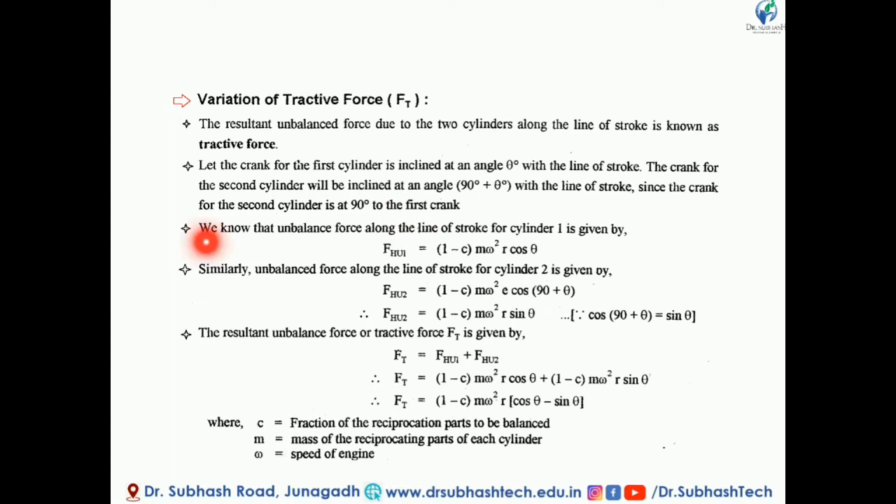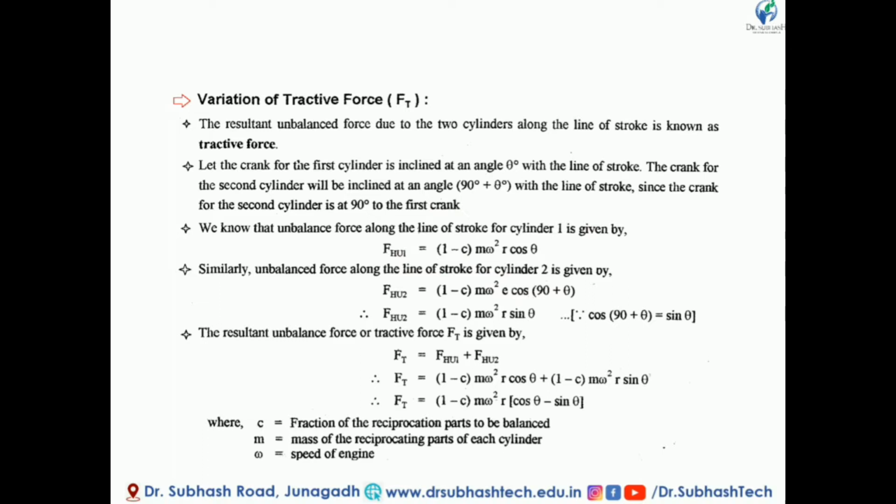Now we know the unbalanced force along the line of stroke. We have already discussed in the single cylinder engine that, in partial balancing, the unbalanced force along the line of stroke is (1 minus c) m omega square r cos theta.